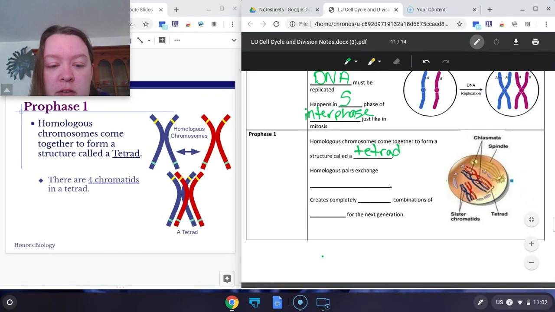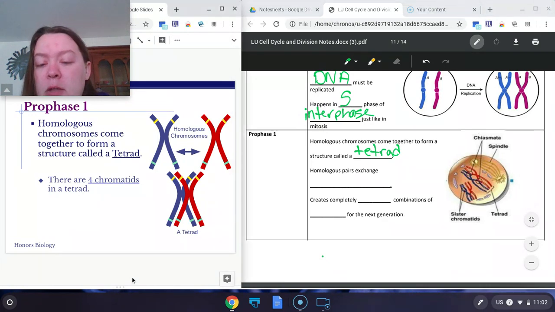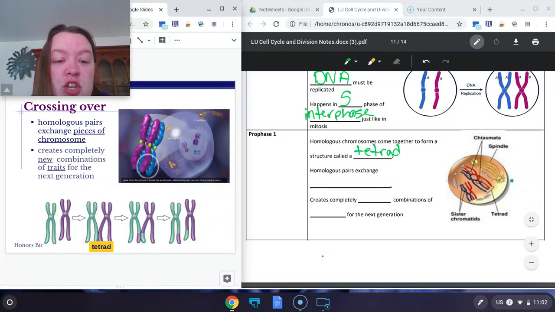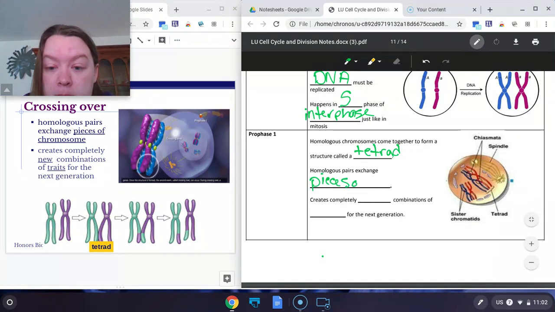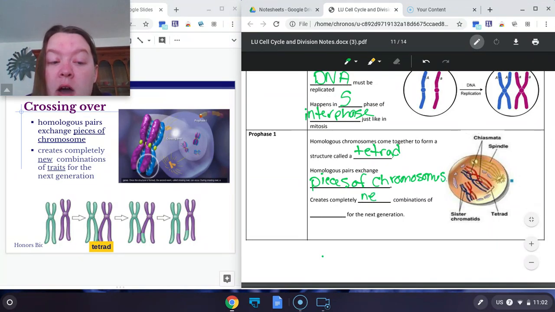They come so close that the chromosomes can exchange parts. So they exchange pieces of each other. And what this does is it creates new combinations of traits. And this is one of the things that leads to genetic diversity.